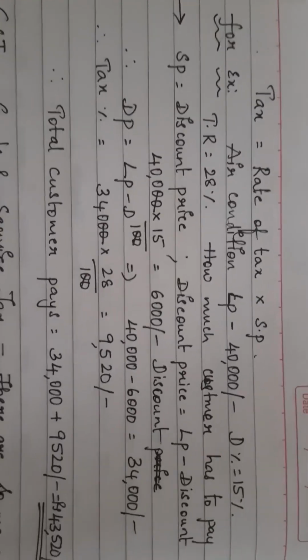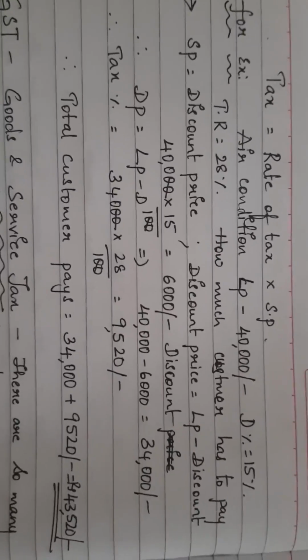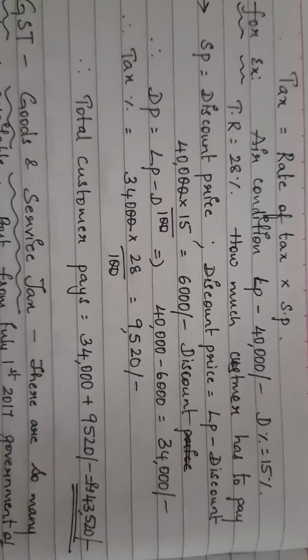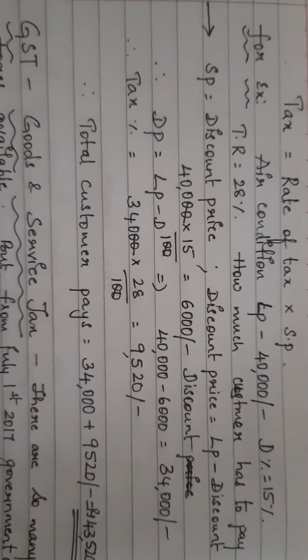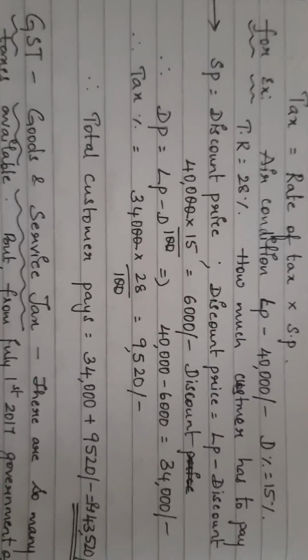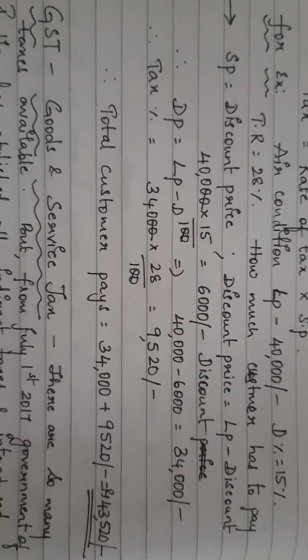An air conditioner's list price is 40,000. List price and market price are the same. On the list price he is giving a discount of 15%, and the tax rate is 28%. Now how to calculate the tax? How much does the customer have to pay?